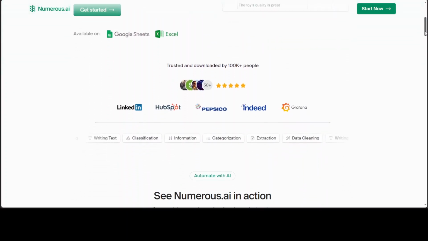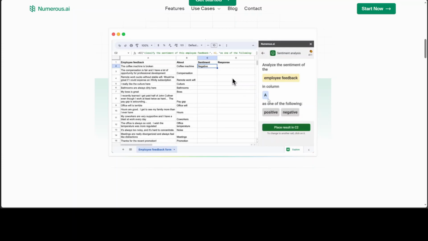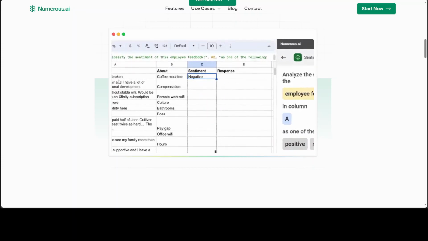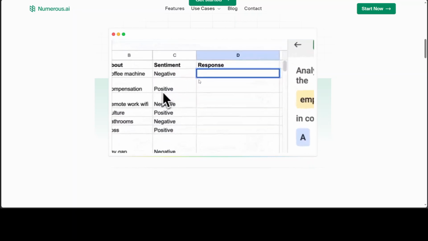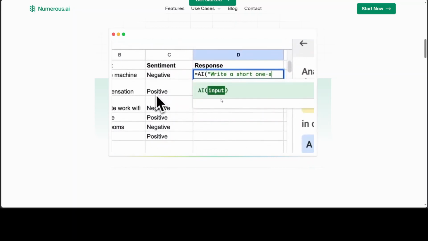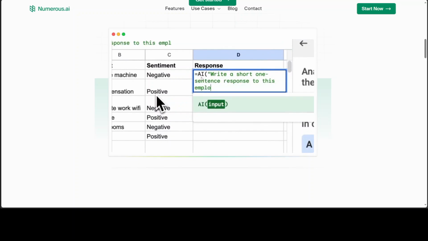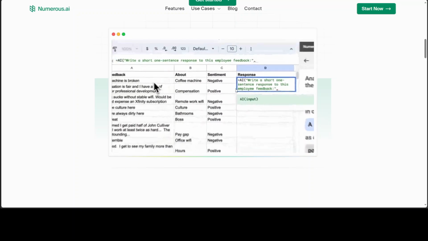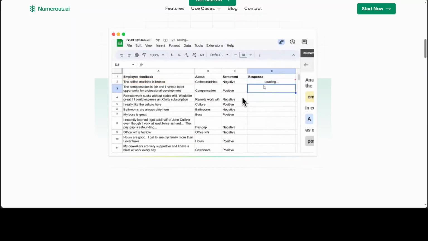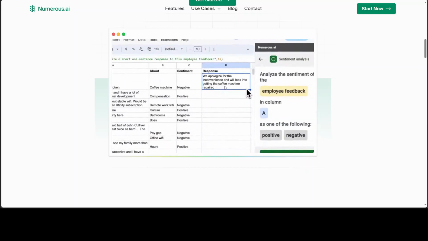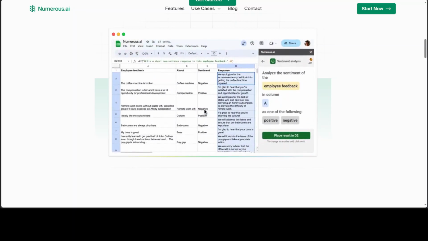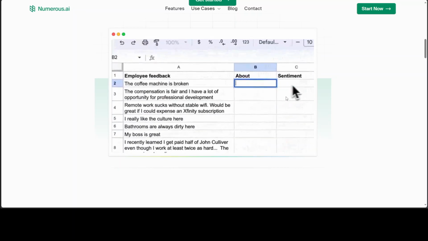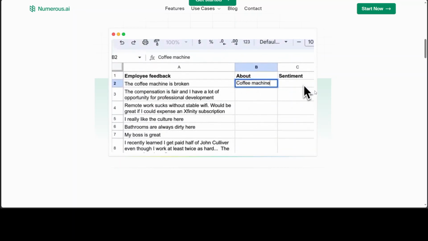Let me scroll down a bit. Look at this. There is an Excel sheet. It has some sentiments in the sentiment column: negative, positive, and all that stuff. And now in the response column, it is asking AI to write a short one sentence response to this, and then press enter, and it has written the response to the sentiment for the customer. Just drag and drop the same formula. So AI is basically writing the formula for you. That is amazing.